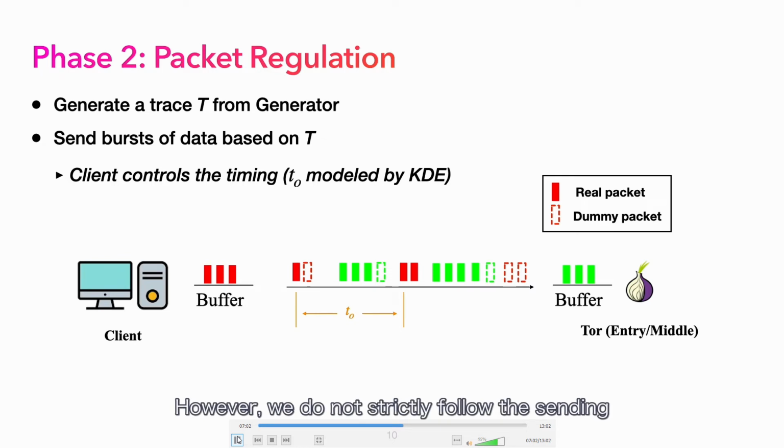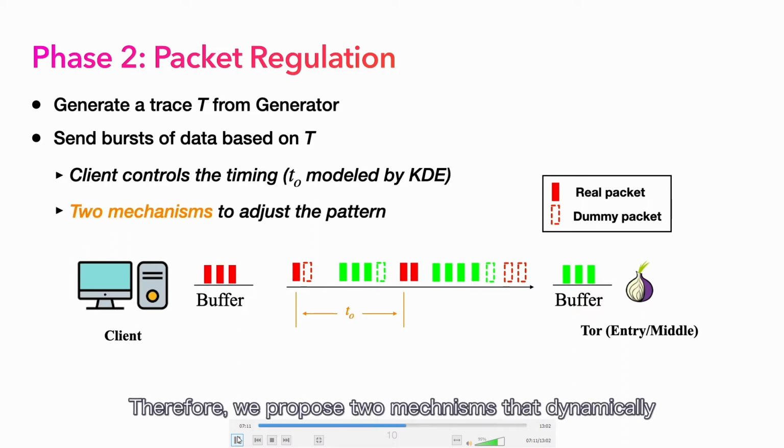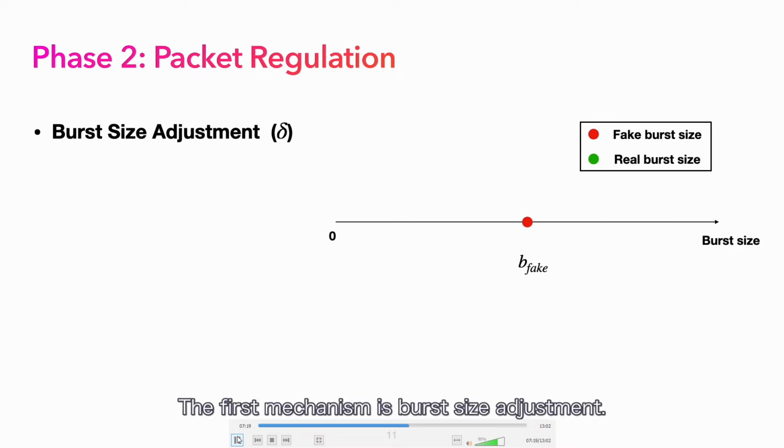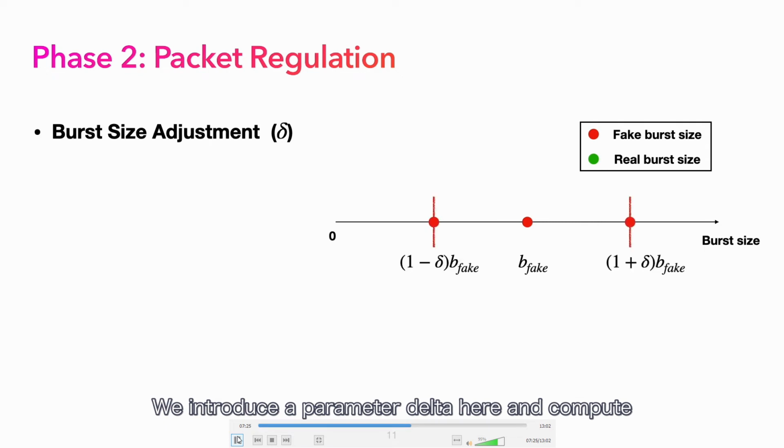However, we do not strictly follow the sending patterns, as this strategy may lead to high overhead, just like the previous defense does. Therefore, we propose two mechanisms that dynamically adjust the sending patterns in real time. The first mechanism is burst size adjustment. We introduce a parameter delta here and compute two boundary values given a required burst size B fake.